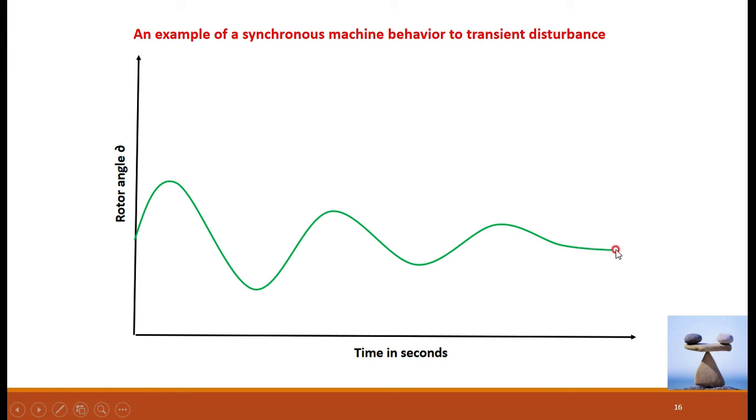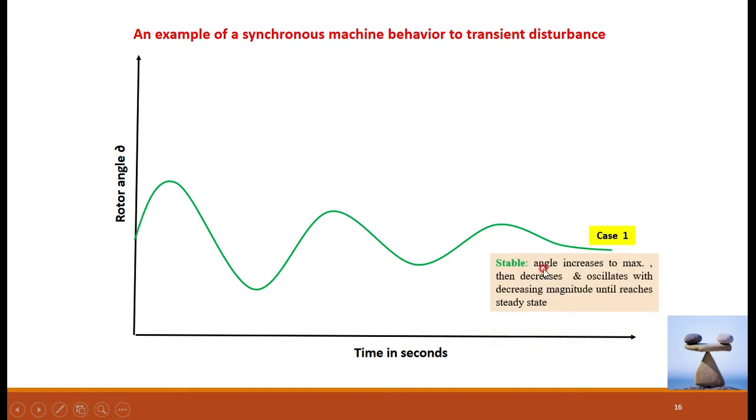Ultimately, it has settled down to a new angle delta. Means in this case the system is stable. That is, the angle increases to a maximum, then decreases and oscillates with decreasing magnitude until it reaches its steady state condition, then it is called a stable system. Because angle delta in the event of disturbances is changing, it is oscillating, but with decreasing oscillations, and ultimately it settles down. In this case the system remains stable.